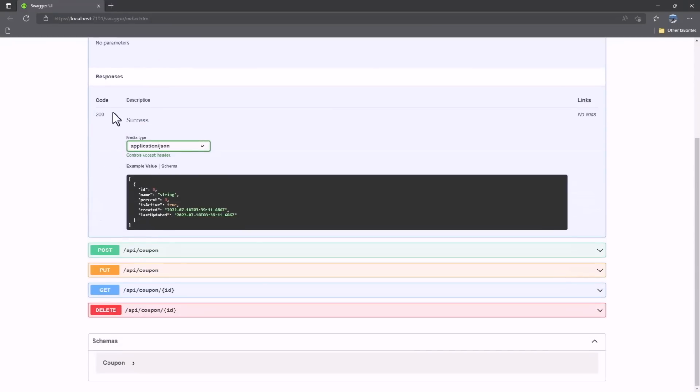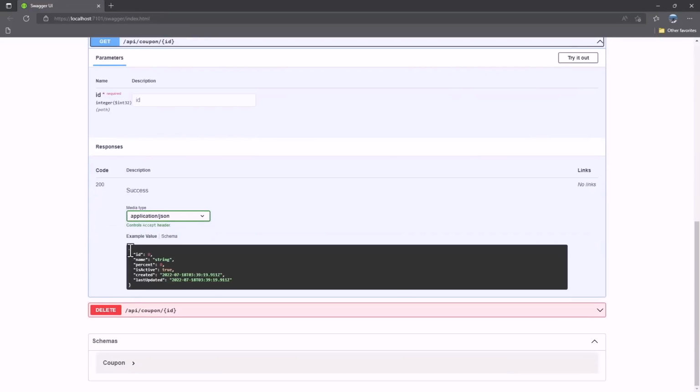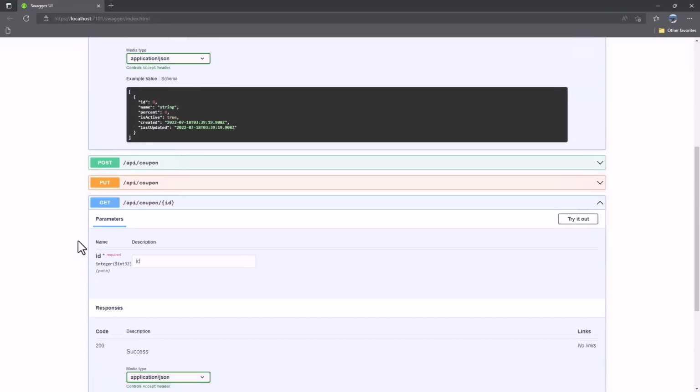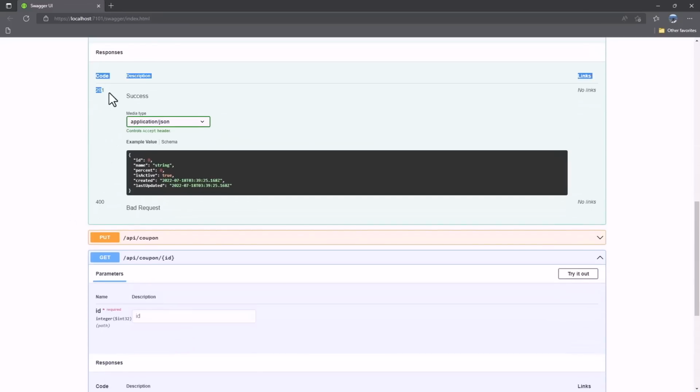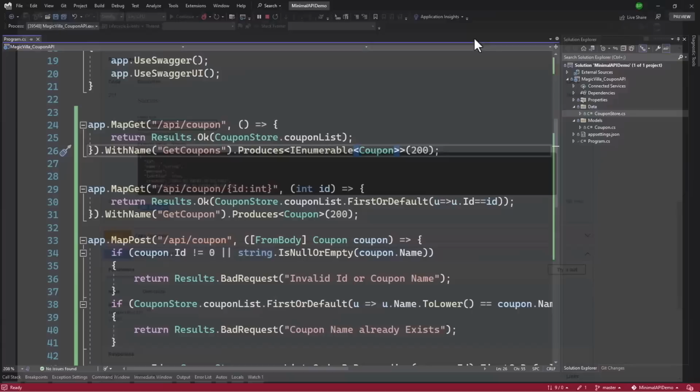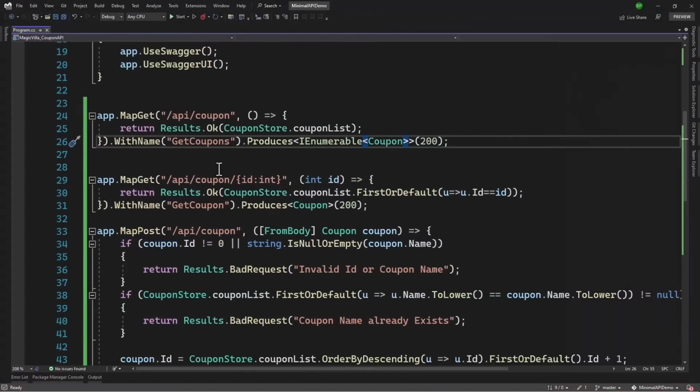Right here, you can see we have an array. When we have the individual get, we do not have the square bracket. But let me open the post here, and there we have 201, we have the correct model, and 400 bad request, we do not have any model in that. So that way we can explicitly define what will be the response that will be produced.